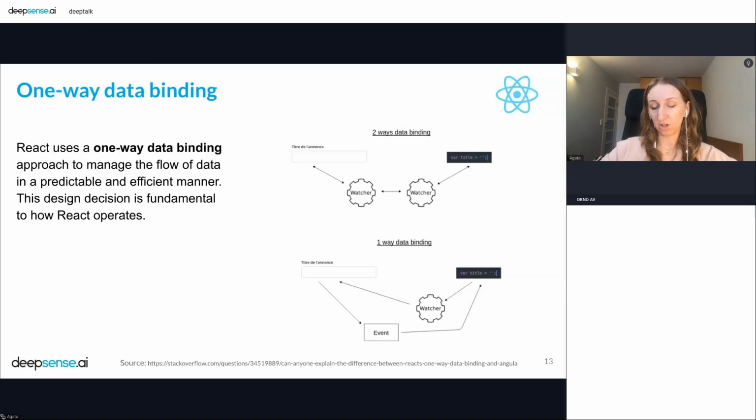Hi, state, something's changed, you need to update yourself. So that's the way in React. And in this sketch here, we have two-way data binding, as you can see. And this data binding is used in Angular, for example.